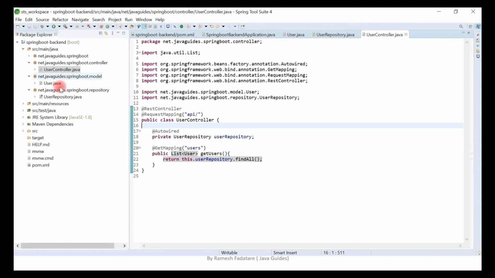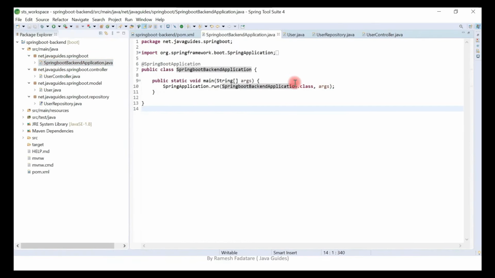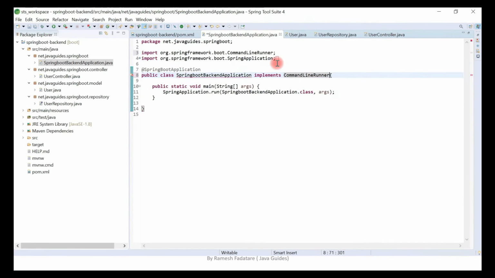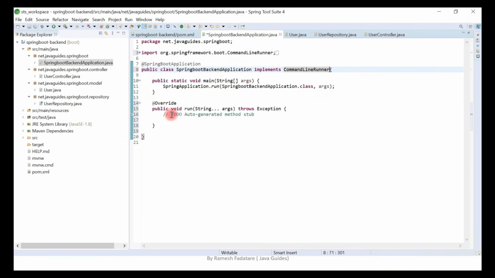Now we'll insert a few records in the users table. For that, we'll implement the CommandLineRunner interface. It provides a run method, and this run method basically executes when we deploy our application on the embedded default Tomcat server.